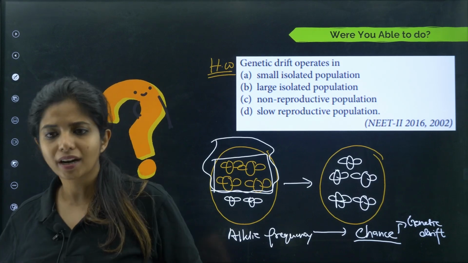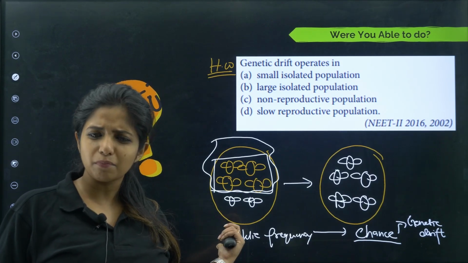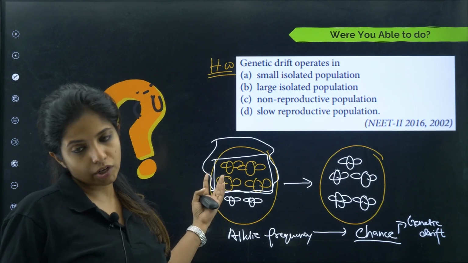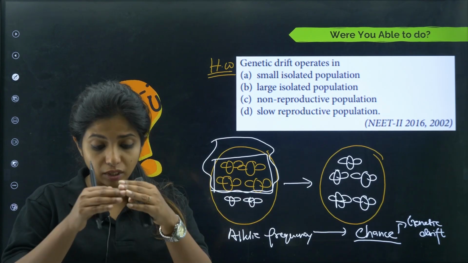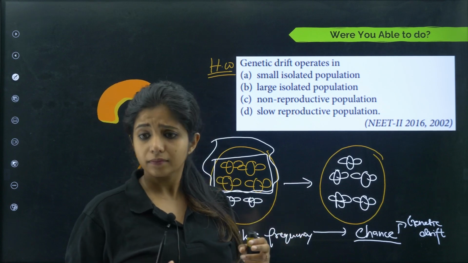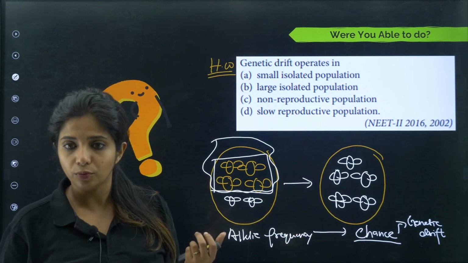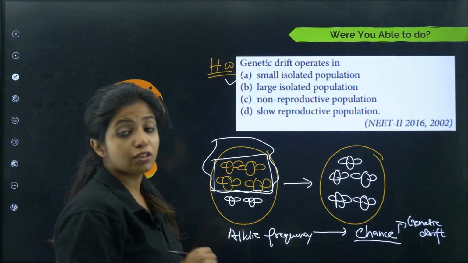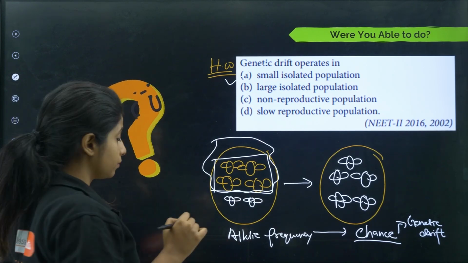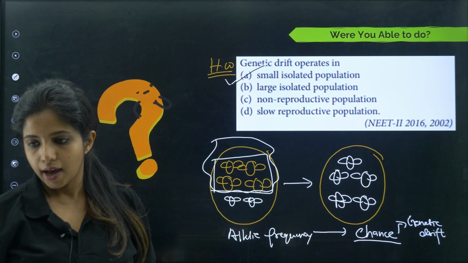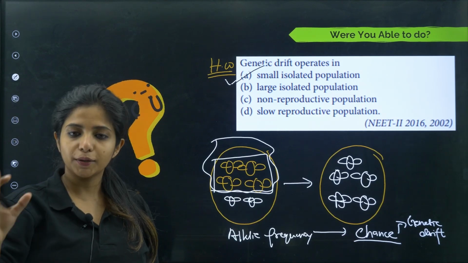There are still so many organisms right there, that won't bring much change in the frequency. Sometimes the white beetle might get killed, sometimes the orange might get killed. But if it's a small area, obviously, if the elephant comes and stands over there, it's a huge thing that is going to happen. So obviously, genetic drift will be operating in a small isolated population in comparison to a large isolated population. I hope it's crystal clear to you.